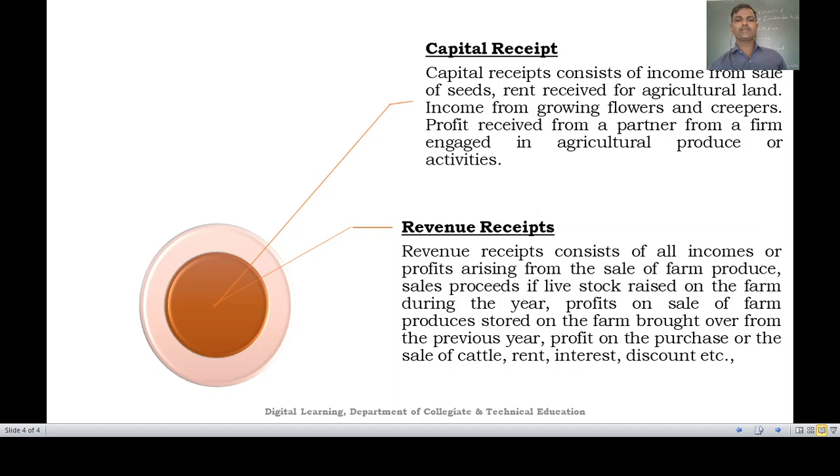The second one is the compensation for the surrender of rights. The compensation for the surrender of rights is a capital receipt, and the compensation for an agreement, for example the loss of future profit, where we pay compensation, is considered as a revenue receipt.